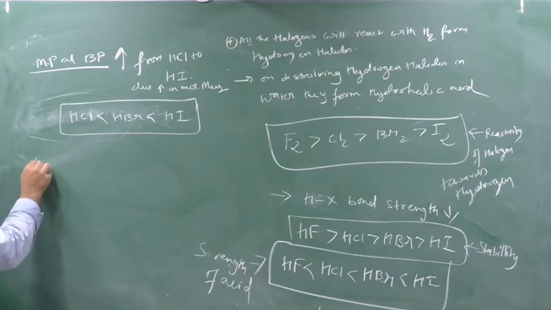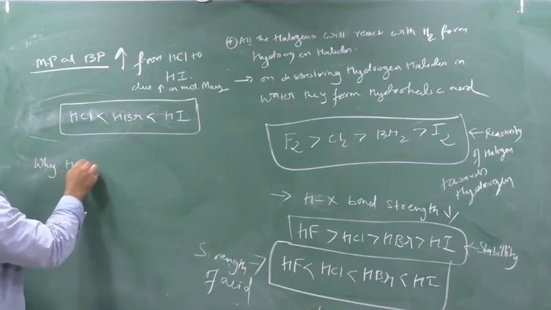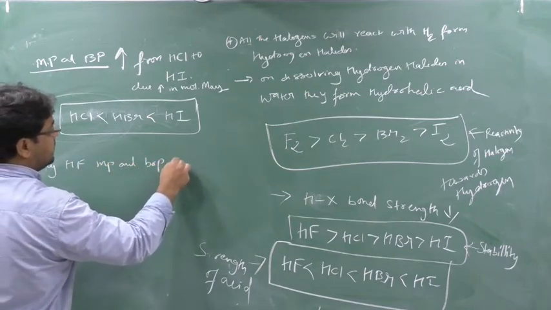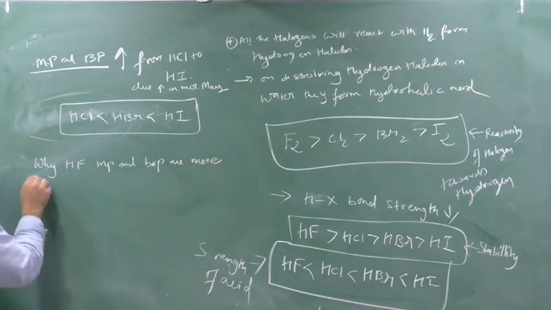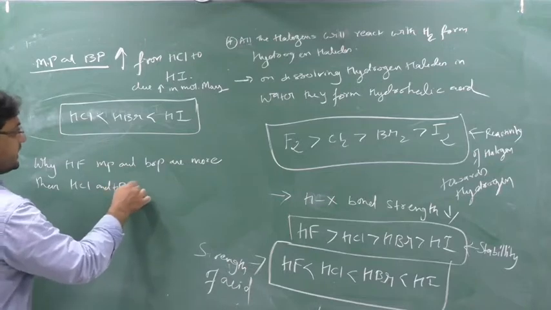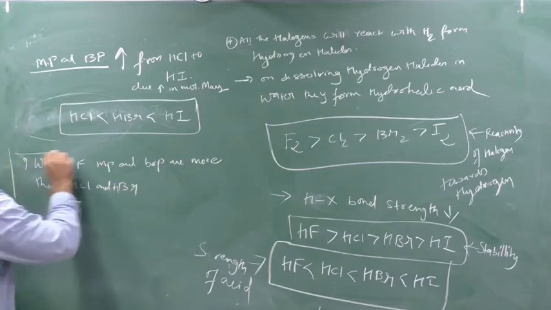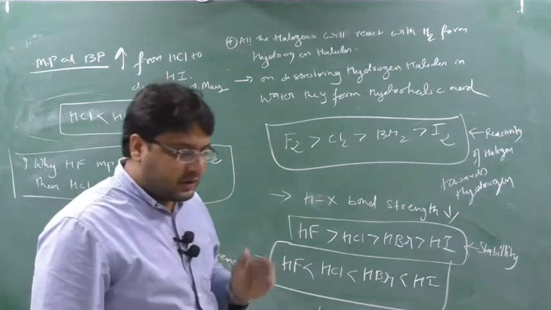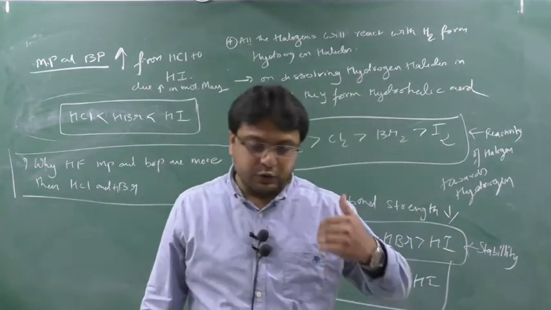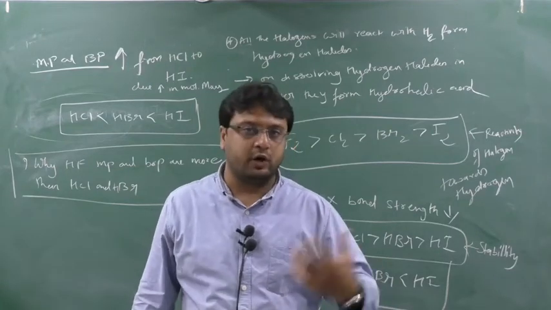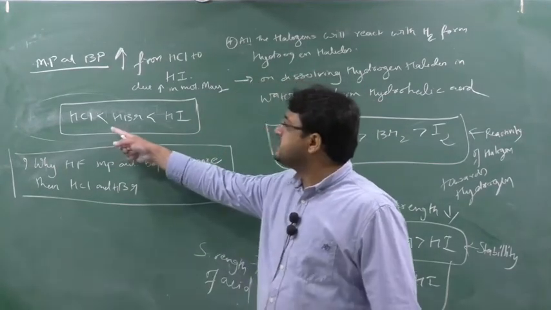So one question comes: why are the HF melting point and boiling point more than HCl and HBr? Not more than HI, but more than HCl and HBr. See, what is the actual trend? The trend is, moving down the group, due to increasing molecular mass, the bond becomes strong. When the bond becomes strong, more energy is required to break it. So melting point and boiling point increase down the group.